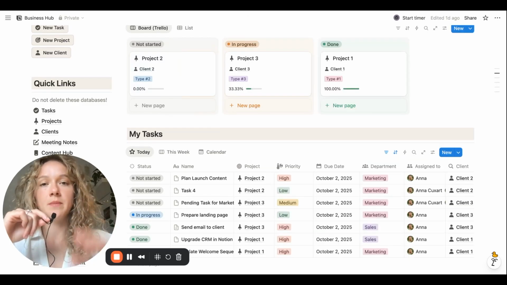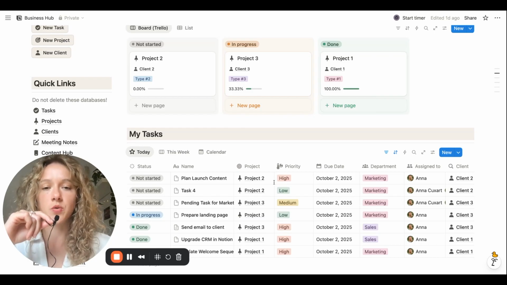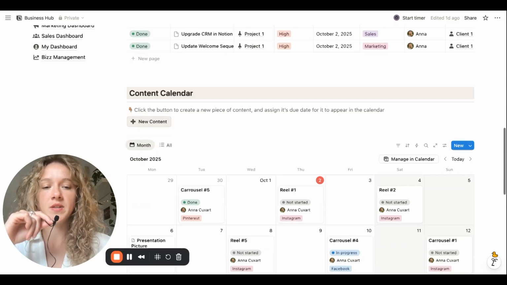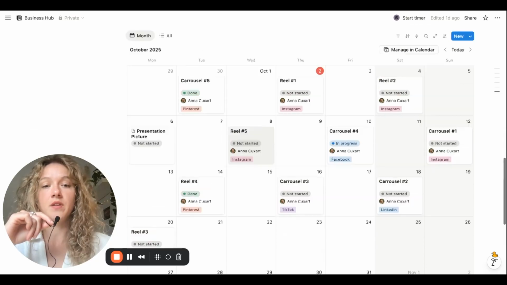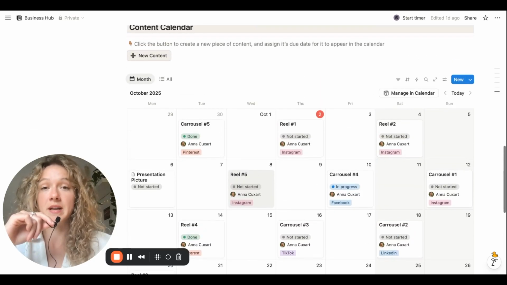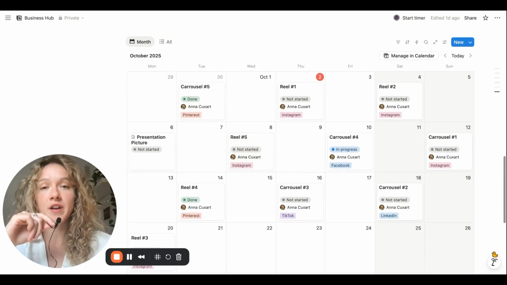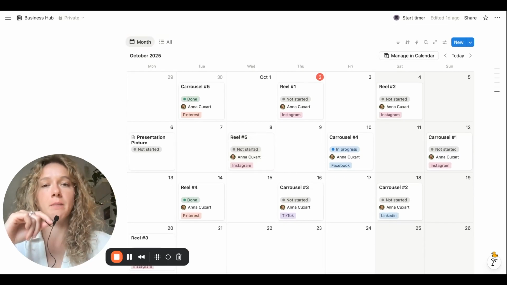And this is just an example about projects and tasks, but this works for everything else in the system as well. So for example, besides these elements, we can also have a calendar in order to manage and organize and brainstorm all of our content calendar. So we can begin to gather all of our ideas and then try to categorize them by, okay, what kind of content is it? For example, to which platform does it go? Or what content pillar does it belong to? Or is it tofu, mofu, or bofu?